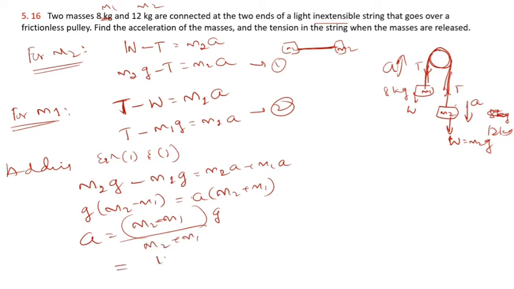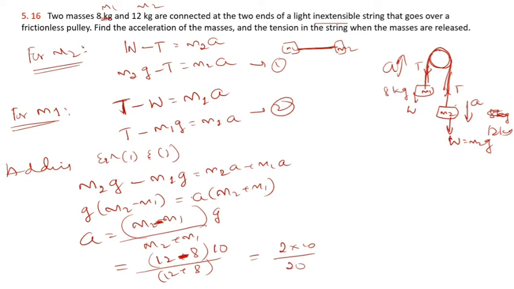m2 is 12 kg, m1 is 8 kg, and this is the minus sign, divided by 12 plus 8 into g. So I take the acceleration due to gravity as 10 meter per second square. Okay, 12 minus 8, this is 4, into 10 divided by 12 plus 8 is 20.